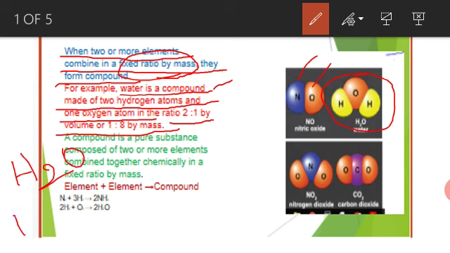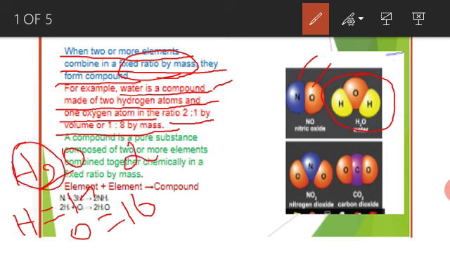The hydrogen mass number is 1. For hydrogen, what is the mass number, students? 1. And the oxygen mass number is 16. We have to apply this here. How many hydrogen are here? 2 hydrogen. So 2 into the hydrogen mass number 1 is equal to 2.